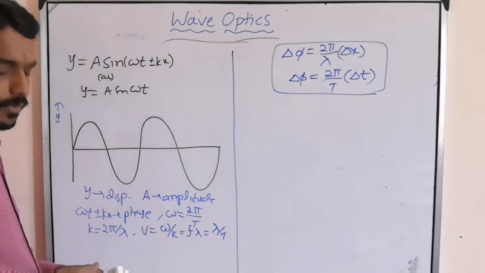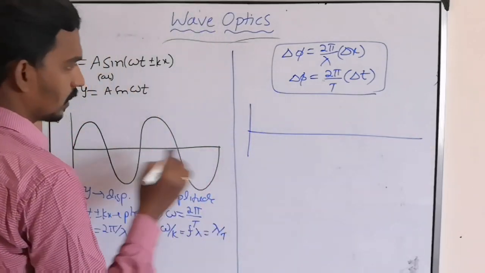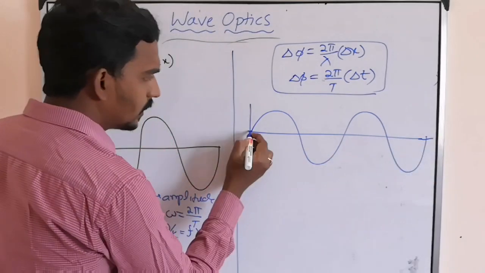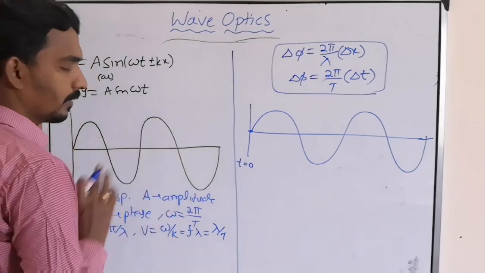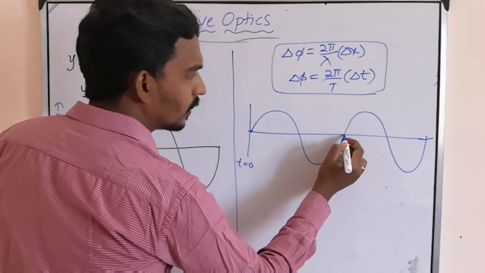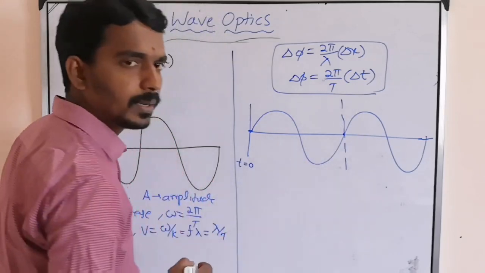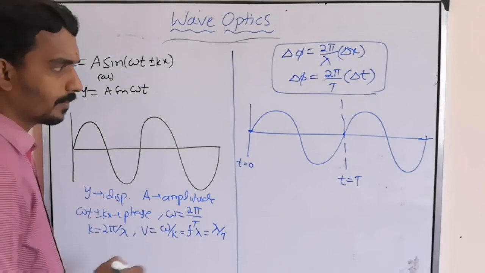Now, take any particular wave. If you represent the wave here like this, this is at t equal to 0 starting, and from here to here one vibration is completed. So what is the time taken? Capital T, the time period.